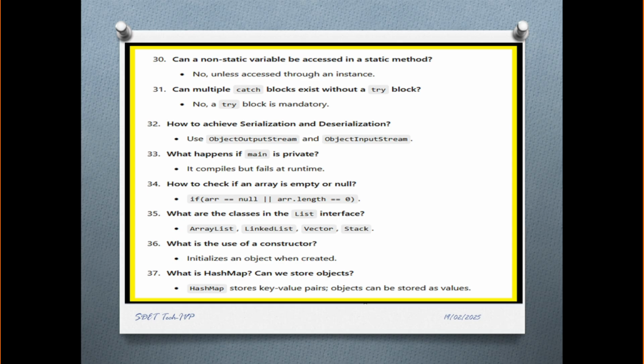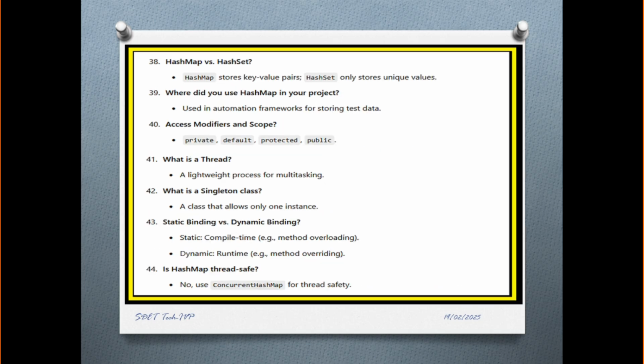What is HashMap? Can we store objects? HashMap stores key-value pairs. An object can be stored as a value. HashMap versus HashSet. HashMap stores key-value pairs. HashSet stores only unique values. Where did you use HashMap in your project? Most of the time the interviewer asks about using it in an automation framework for storing test data.